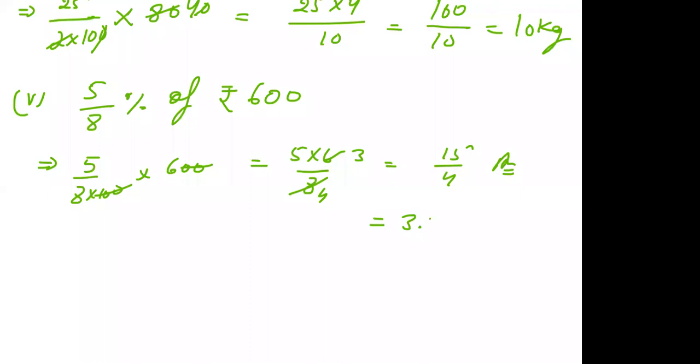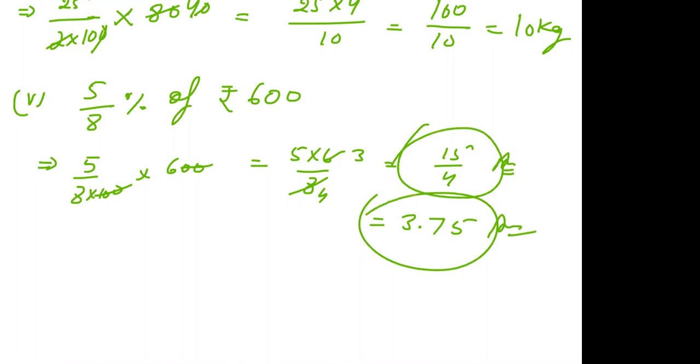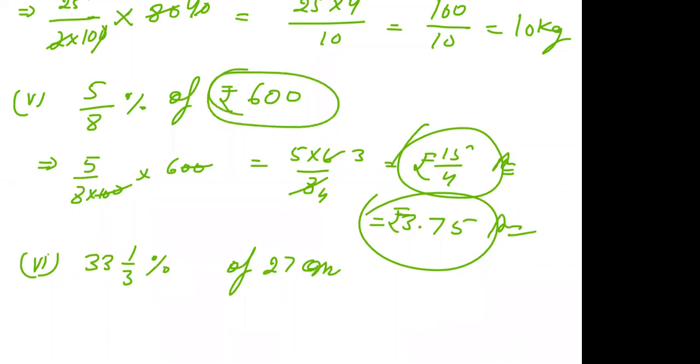4 7s are and 4 5s are. Okay, 20. So 3.75. Either 15 upon 4 or 3.75 is the answer. Now the last part of this question, 33 whole 1 upon 3% of 27 meter. Beta, use the sign of rupees in the previous answer, because whenever the number is given with the unit, you also have to use the unit in your answer.